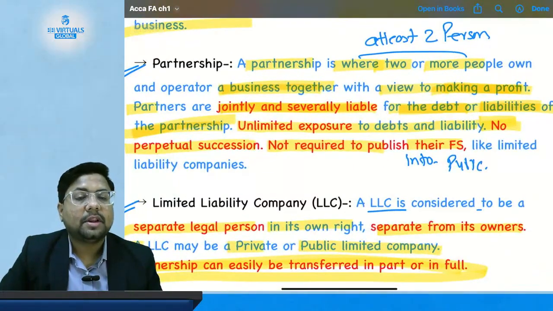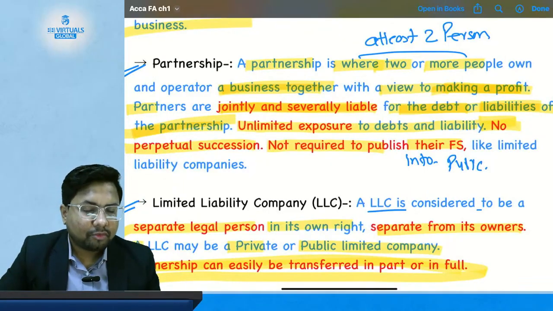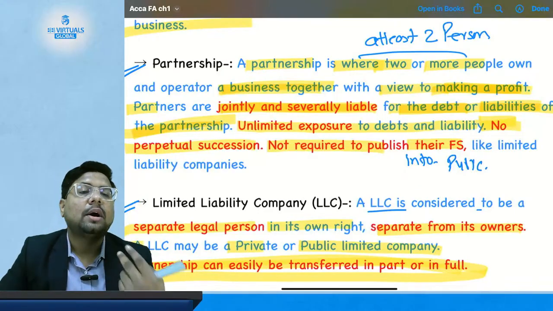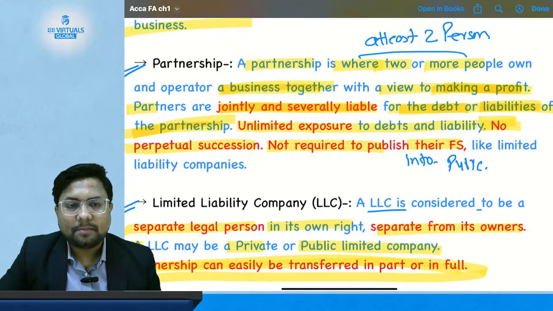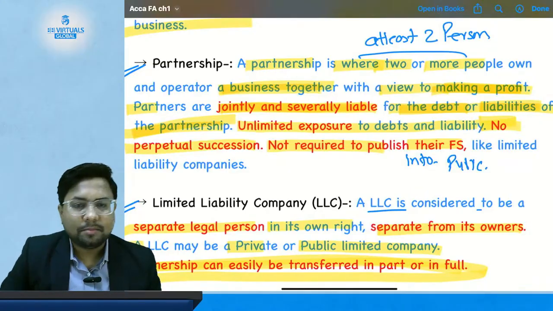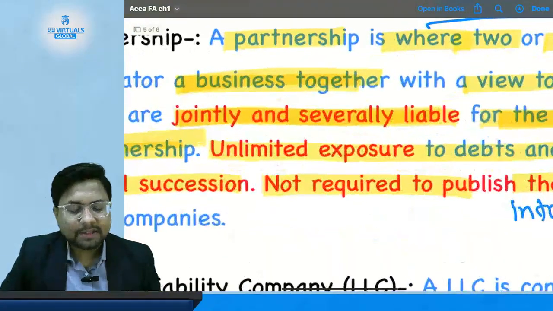Partnership is where at least two or more people come together with the aim to earn a profit. If I want to form a partnership firm, I cannot form it alone. I need at least one more person, so at least two people are going to be partners in that partnership firm, and there can be many people in the partnership form of business. Partners are jointly and severally liable.